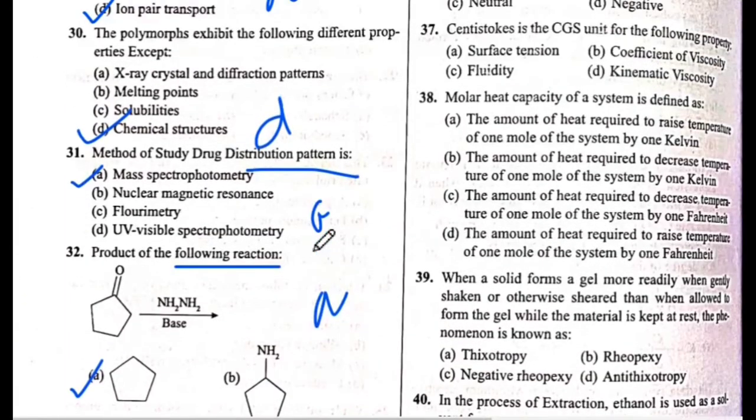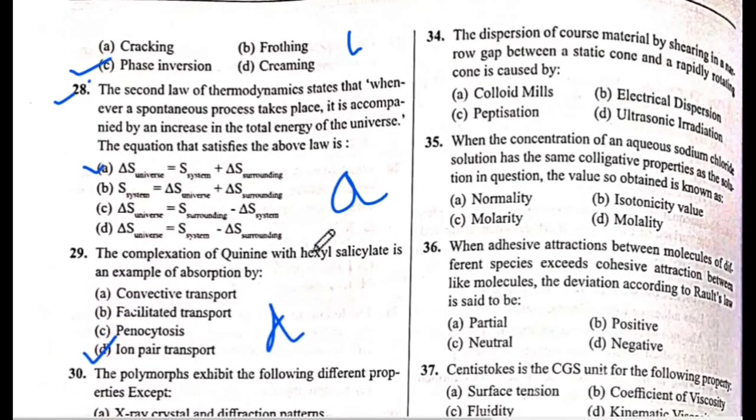Okay. Next is question number 34. The dispersion of coarse material by shearing in a gap between a static cone and a rapidly rotating cone is caused by. The answer is A. Colloid mill.